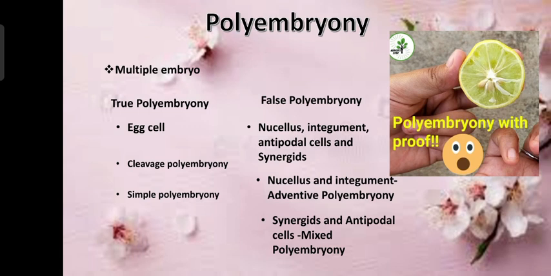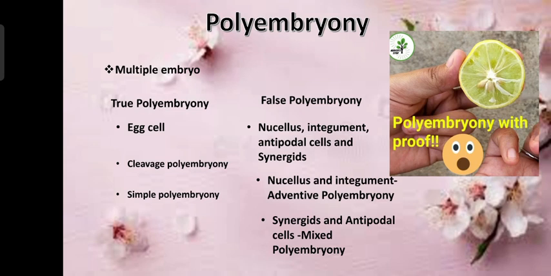In false polyembryony, again there are two conditions: adventive polyembryony and mixed polyembryony. If multiple embryos develop from the nucleus and the integument, it is adventive polyembryony. If they develop from the synergids and the antipodal cells, it is mixed polyembryony.